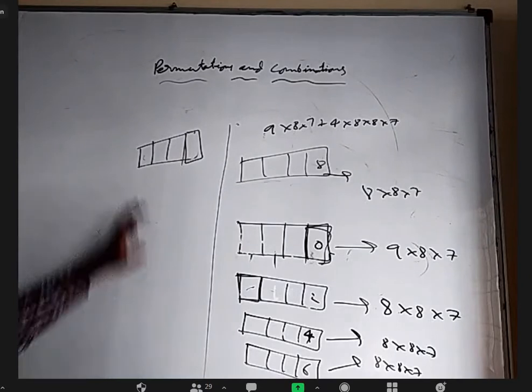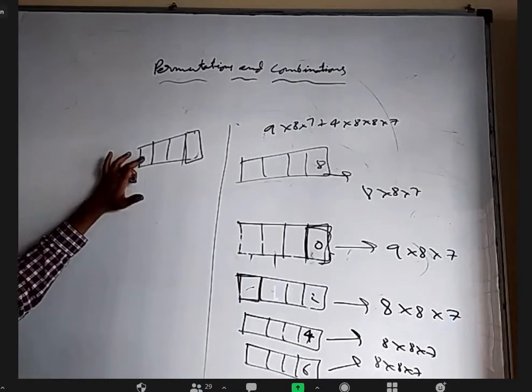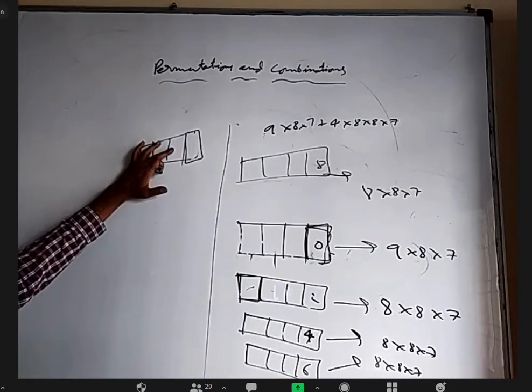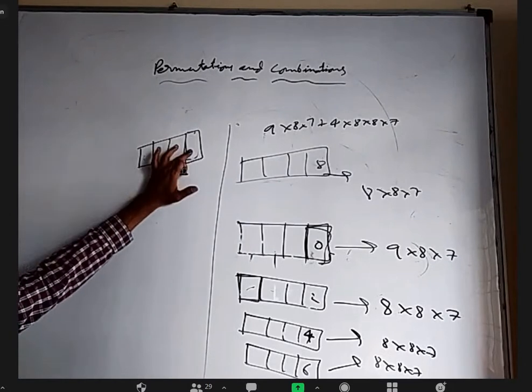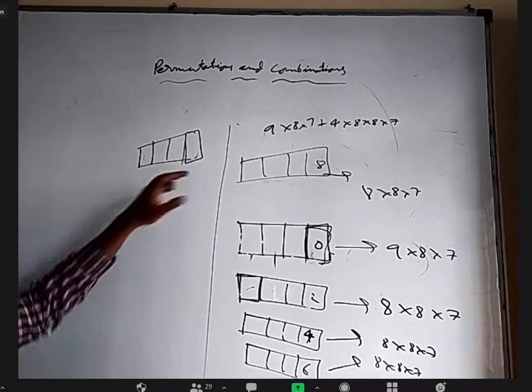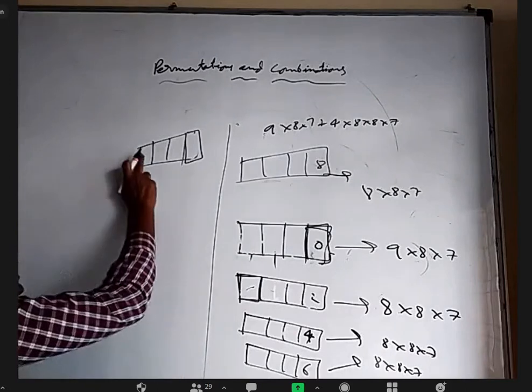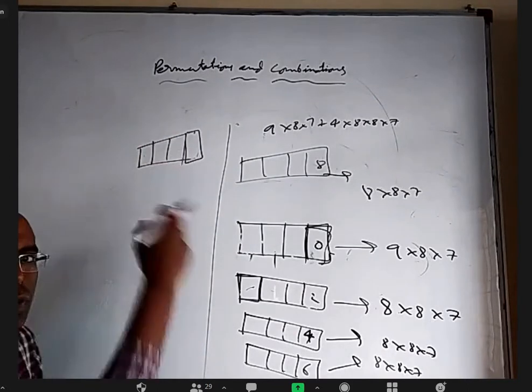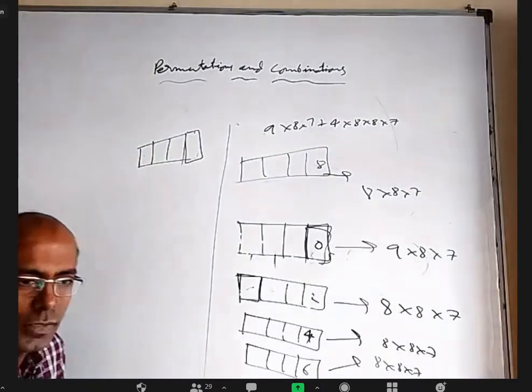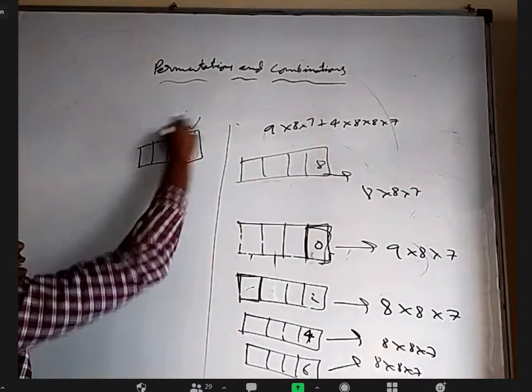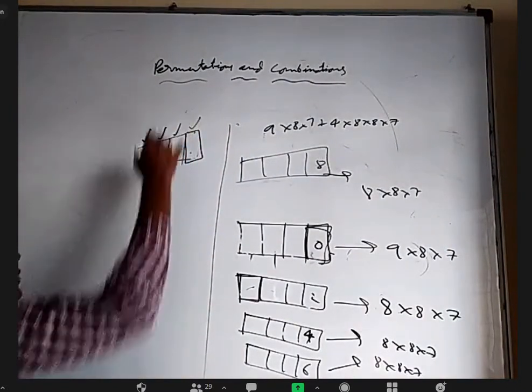See, here anything is okay for me, including 0. But I want an even number here. The only condition is that repetition is not allowed. So don't start filling here, because when you come here, we don't know how many even numbers are there in your hand, right? First fill this, next fill this, next fill this, next fill this.